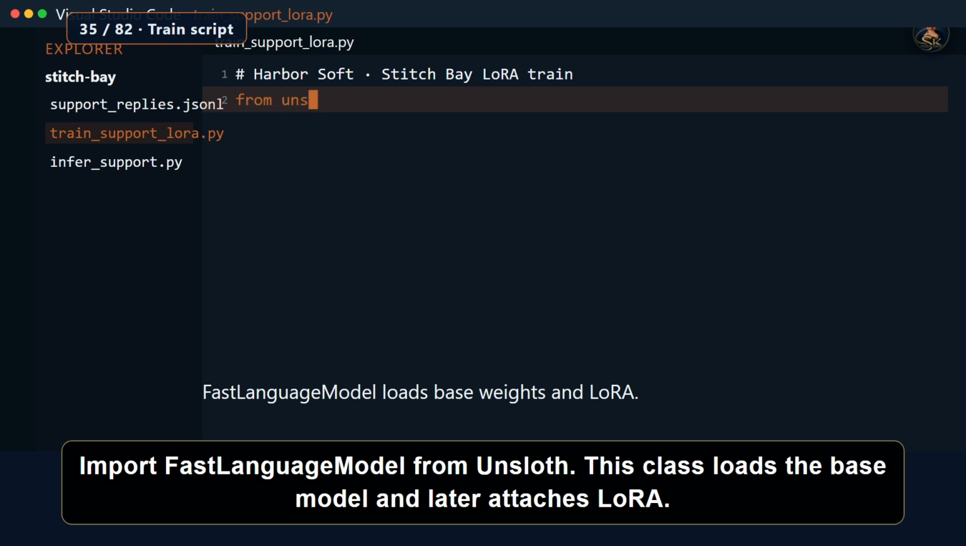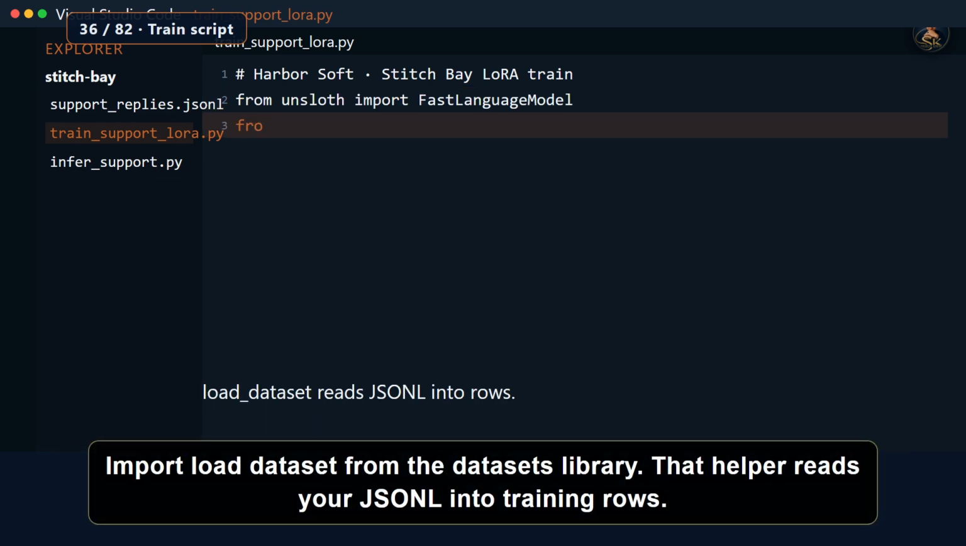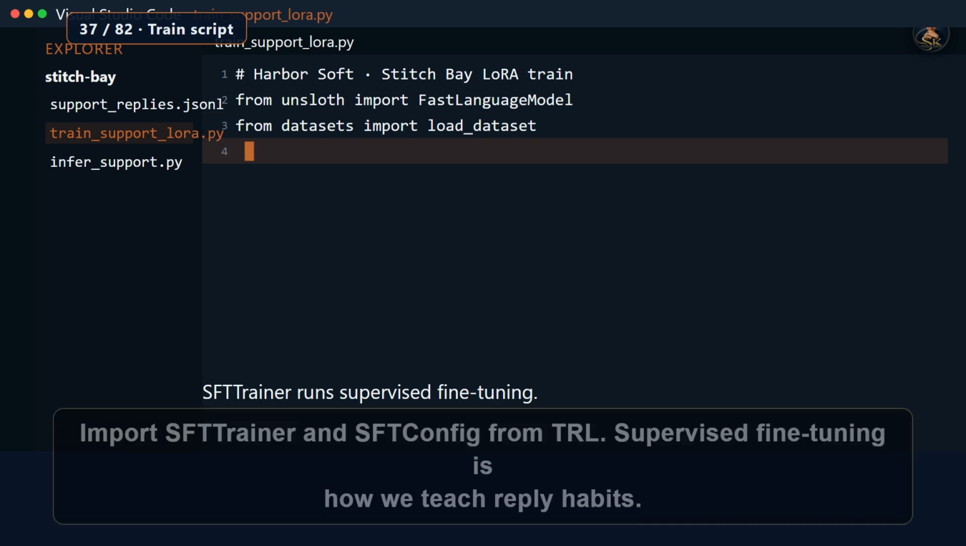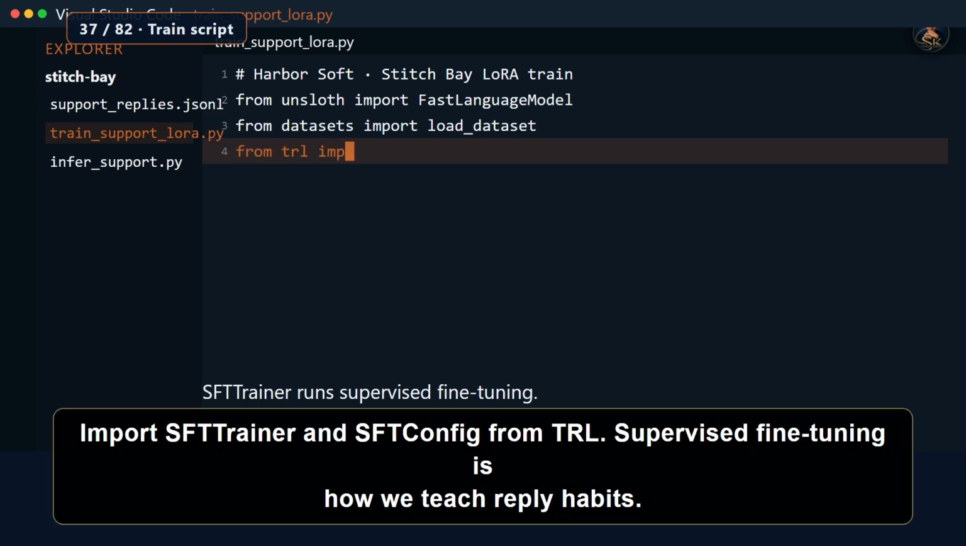Import FastLanguageModel from Unsloth. This class loads the base model and later attaches LoRA. Import load_dataset from the datasets library. That helper reads your JSON into training rows. Import SFTTrainer and SFTConfig from TRL. Supervised fine-tuning is how we teach reply habits.